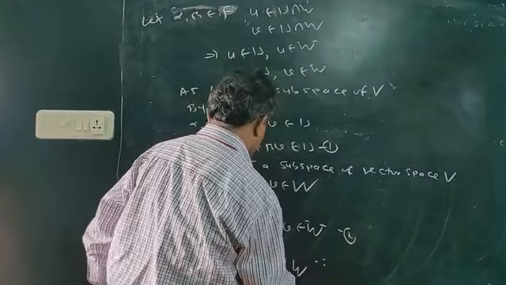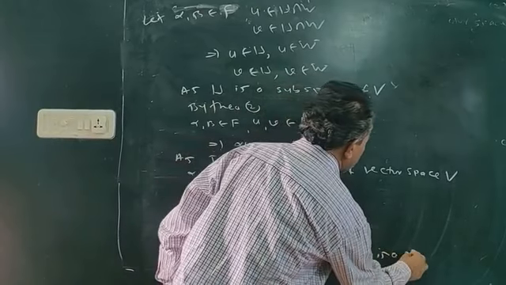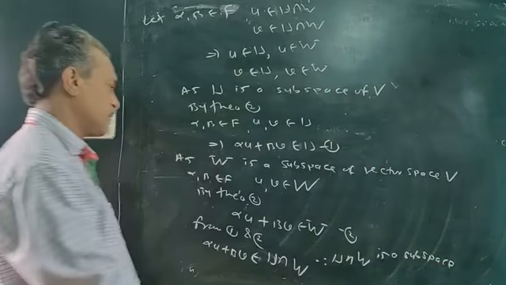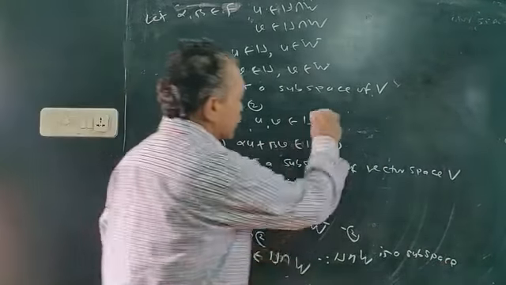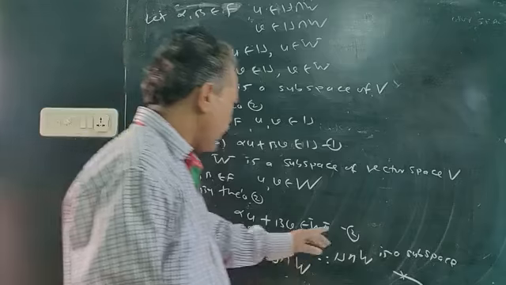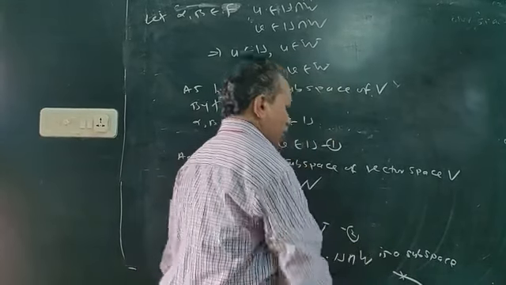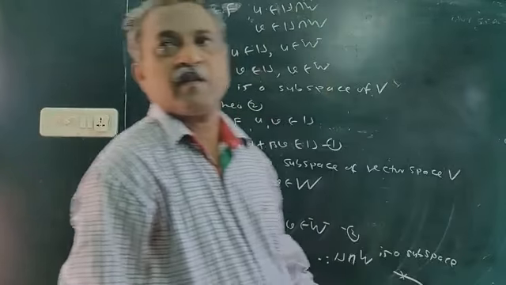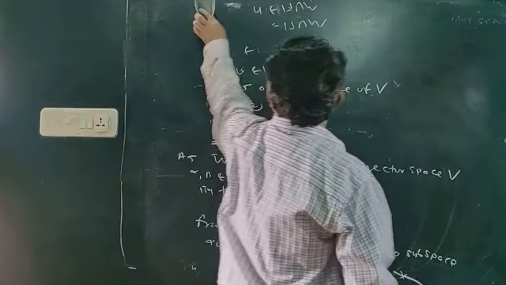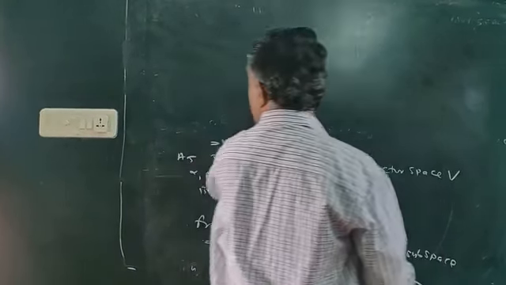So therefore this intersection set is a subspace, since the condition of subspace is satisfied. So if U and W are subspaces, then their intersection is also a subspace. Okay, next problem. That was the first problem's answer.